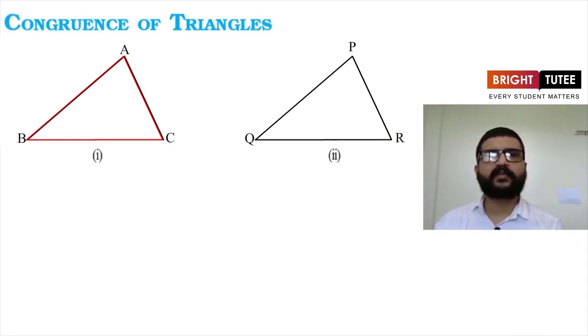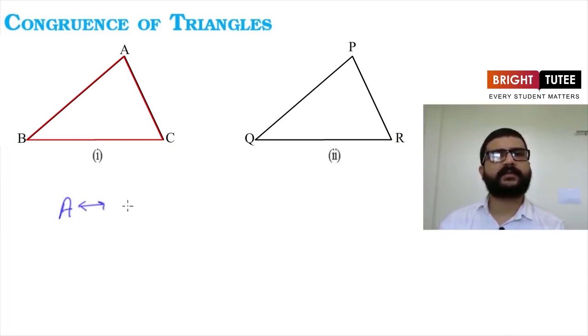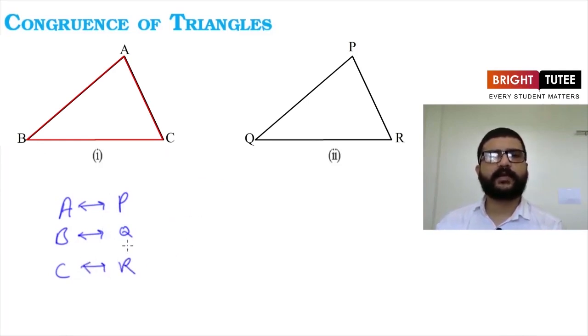Now when you place the copy of triangle PQR over triangle ABC, you will get that vertex P is placed over vertex A, vertex Q is placed over vertex B, and R is placed over C. This is how vertices are going to be placed over each other.